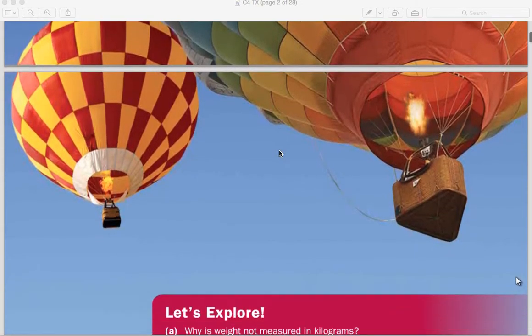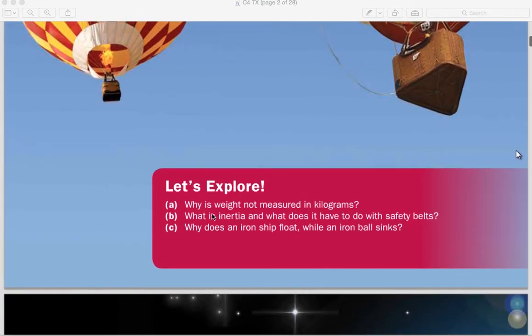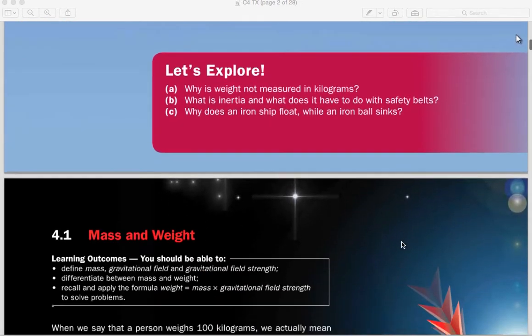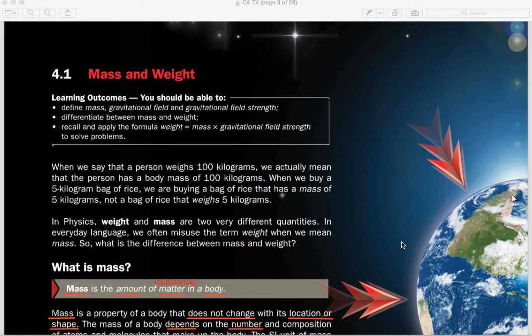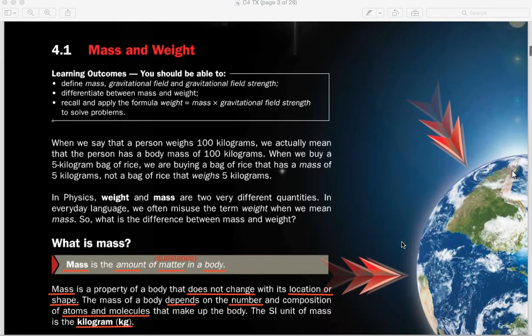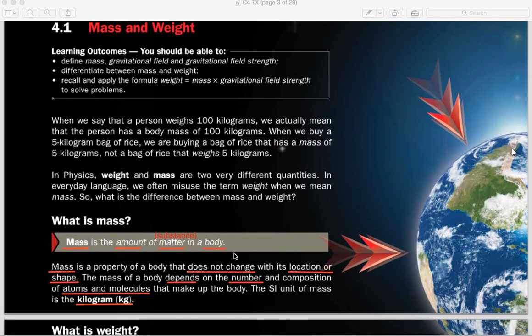Okay, so in this chapter we are basically just going to answer a couple of questions. We're going to talk a bit about weight. After that we're going to talk about inertia and we'll end the chapter. To answer this question, why does an iron ship float while an iron ball sinks? Let's look at mass and weight, like what we mentioned earlier.